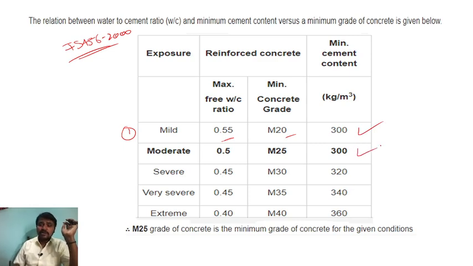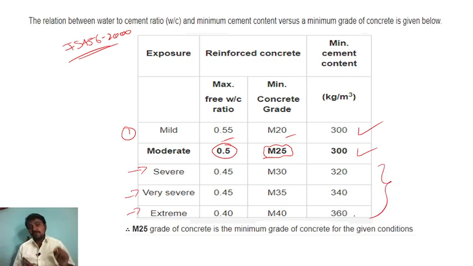For moderate also it is 300 kg per meter cube, the minimum grade of concrete is M25, and the free water-cement ratio for moderate is 0.5. Then there are the severe, very severe and extreme conditions. These are the values you have to remember.